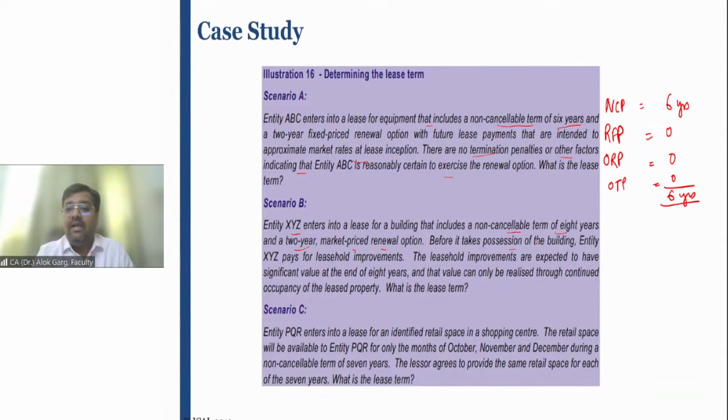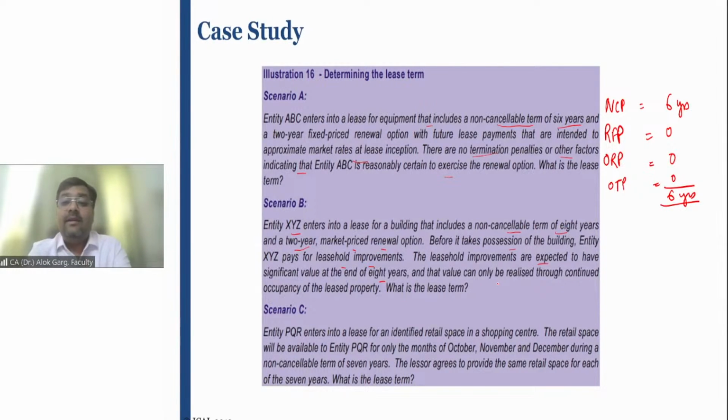Before it takes possession of the building, entity XYZ pays for leasehold improvement, and the entity XYZ has done some renovation in the rental premises. The leasehold improvements are expected to have significant value at the end of 8 years. And that value can only be realized through continued occupancy of the lease property, even at the end of 8 years, which is the primary lease period. This leasehold improvement will have a significant carrying value, and that value can only be realized when the lessee will continue the occupancy of that property.